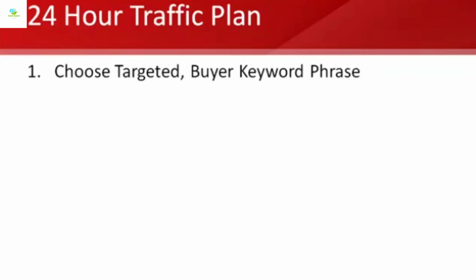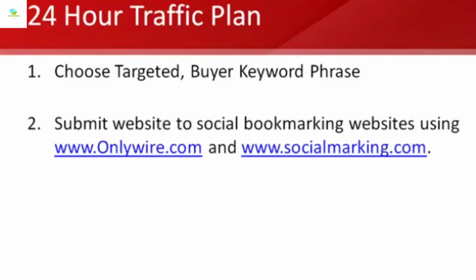And so that's the first step, because once you have this keyword, this is the keyword that you're going to target in this 24-hour plan, and you want it to be a keyword that has some search volume. The AdWords keyword tool will identify different keyword phrases that have search volume, so you see ones that can potentially drive you traffic. And keep in mind as you go through the steps in this process that you can implement this as many times as you want on the same website and get great results. So you can keep going through this step for a different focus keyword phrase, for example.